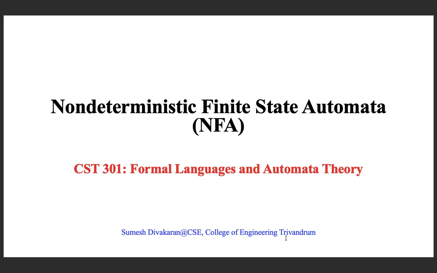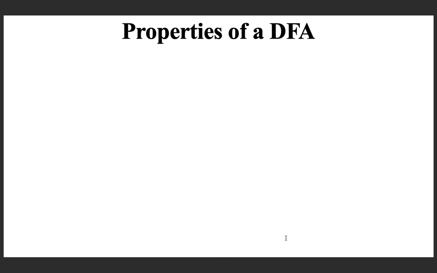Last class we have formally defined deterministic finite state automata, and before that we have seen example DFAs, and today we are going to see another type of finite state automata, namely non-deterministic finite state automata, NFA. Before we see an example NFA, let us recollect the properties of a deterministic finite state automaton.